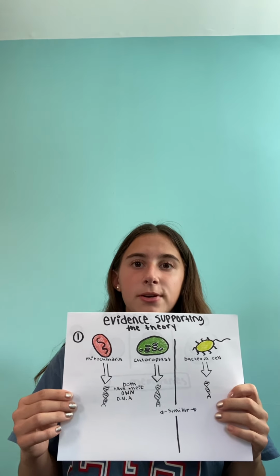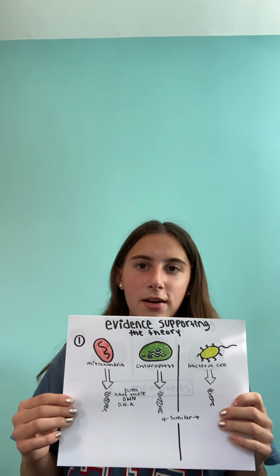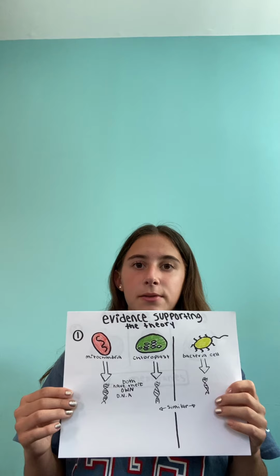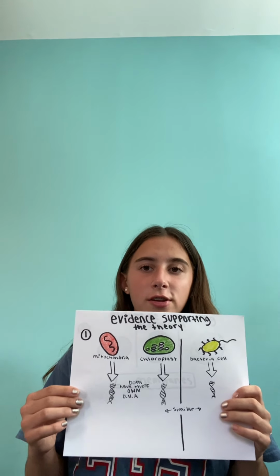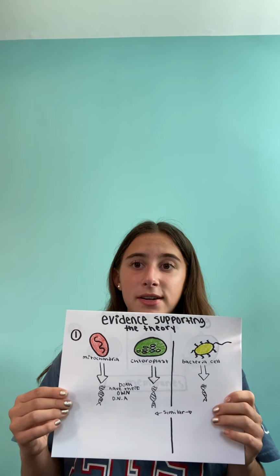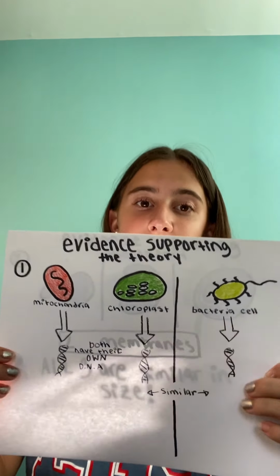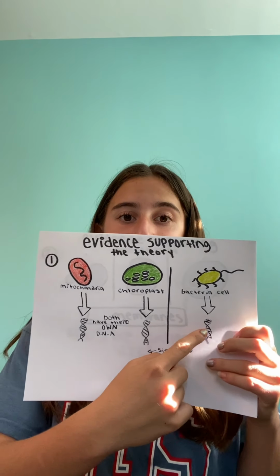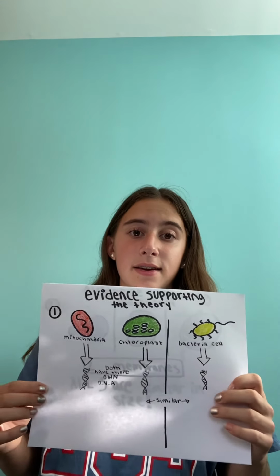They are so similar that the DNA of the chloroplast and mitochondria could have evolved from the DNA of the bacteria cell. Both organelles also have ribosomes with RNA similar to the ribosomes in a bacteria cell. So as you can see here, the mitochondria and chloroplast DNA can be compared to the bacteria cell DNA.